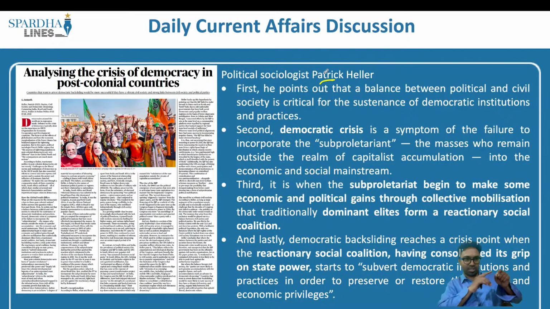So what is democracy? Democracy is of the people, by the people, and for the people. It is by the people. So who are the people? It is us, all of us. We are not able to actively participate in the politics. So what do we do? We elect representatives. These representatives ultimately voice our concerns in the parliament, and ultimately a consensus is reached, and all important laws and so on and so forth are designed by the parliament as well as the state legislature. So democracy is by the people and for the people.